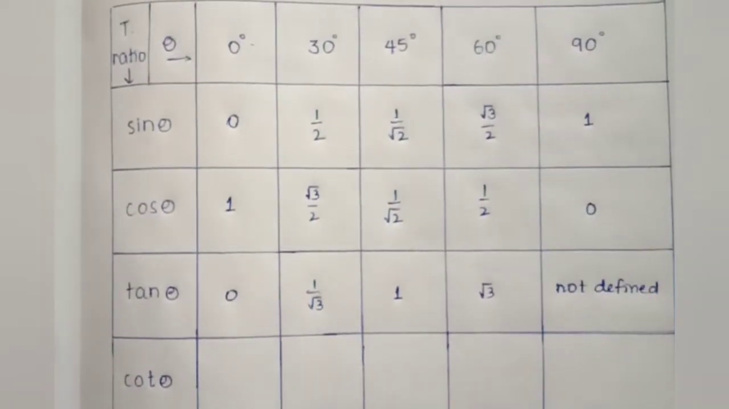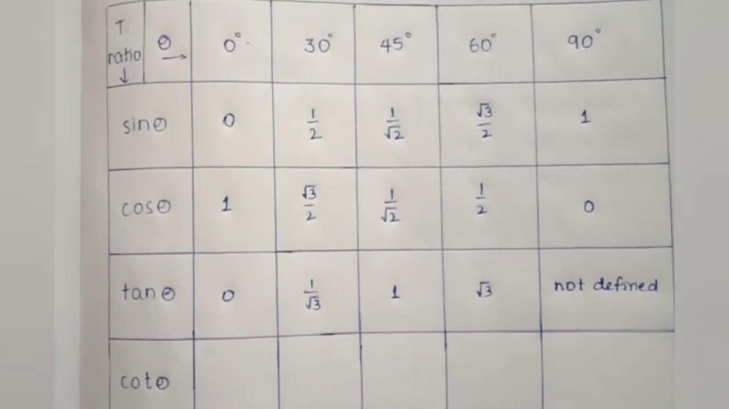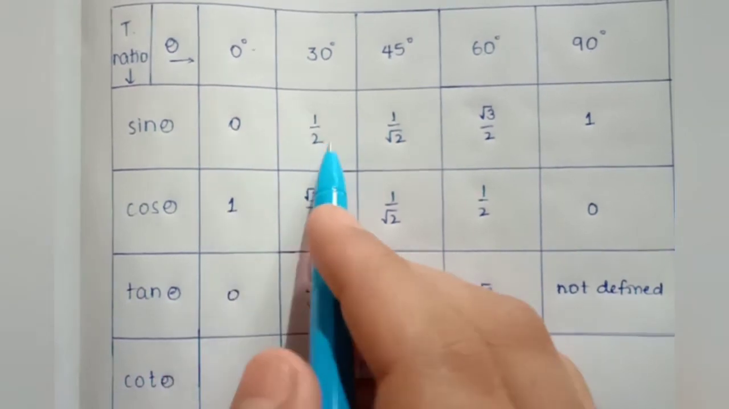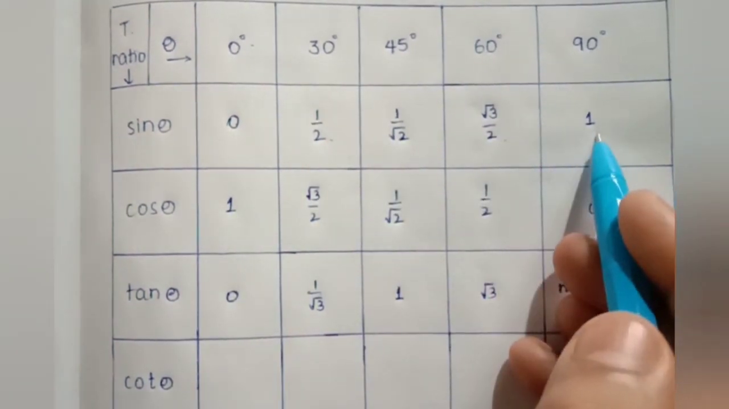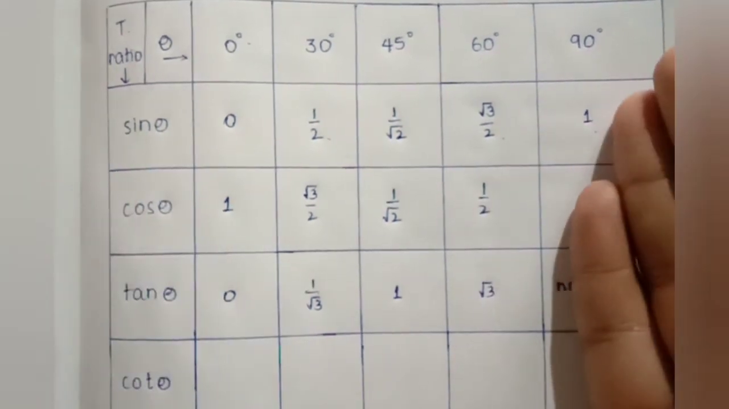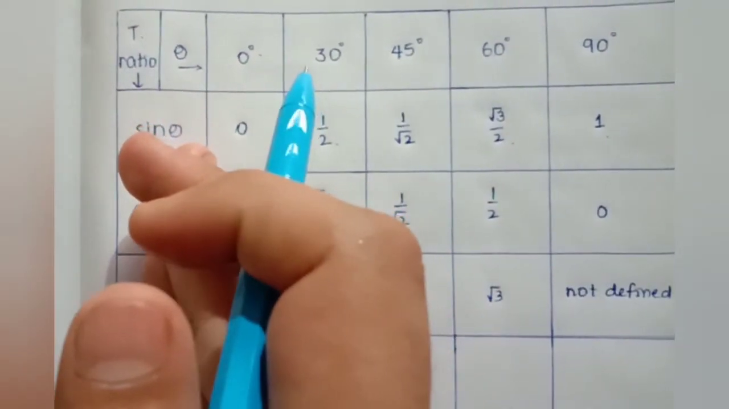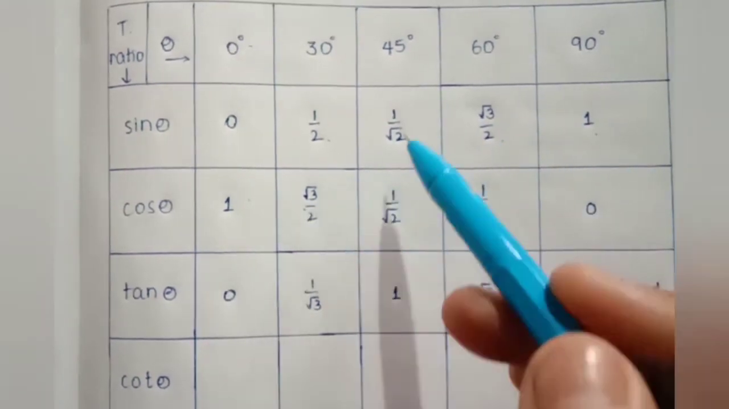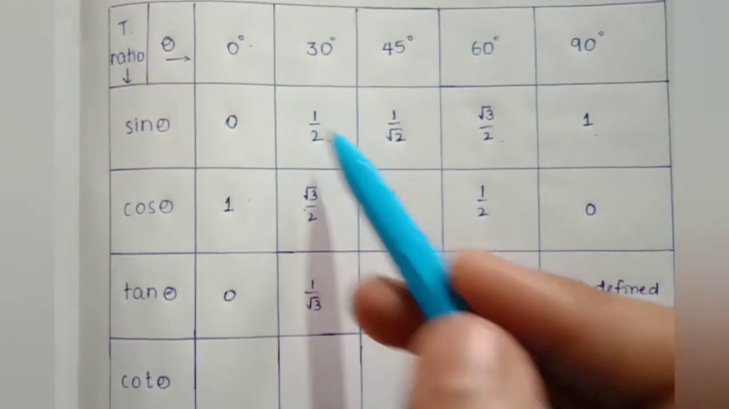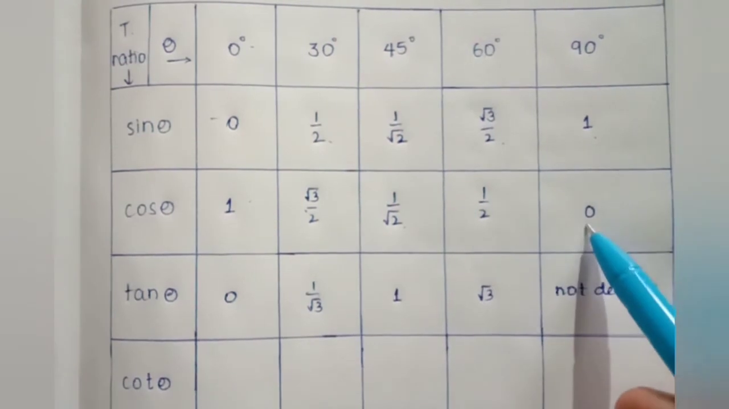Now let me tell a logic for remembering these values. Sin: 0, 1 by 2, 1 by root 2, root 3 by 2 and 1. Coming to cos, just write it from right to left: 1, root 3 by 2, 1 by root 2, 1 by 2 and 0.